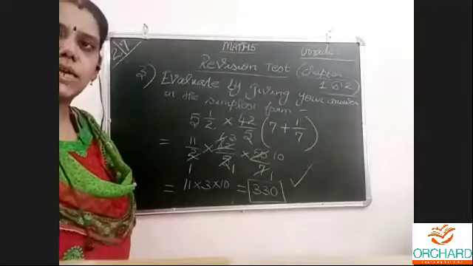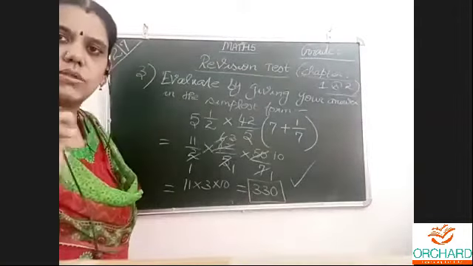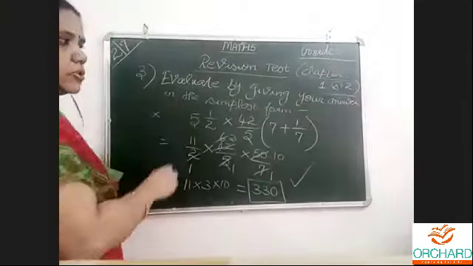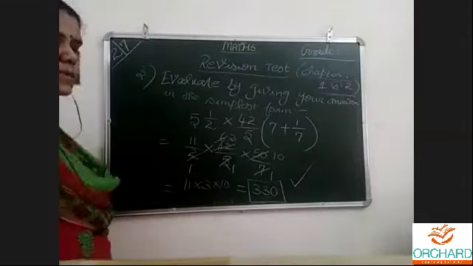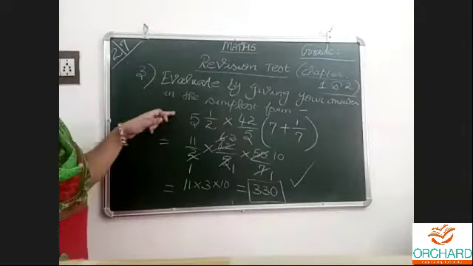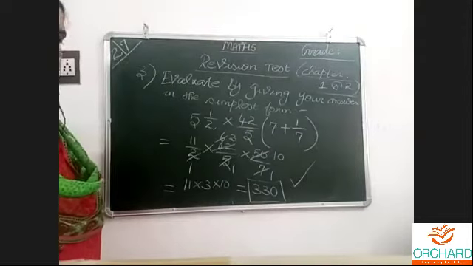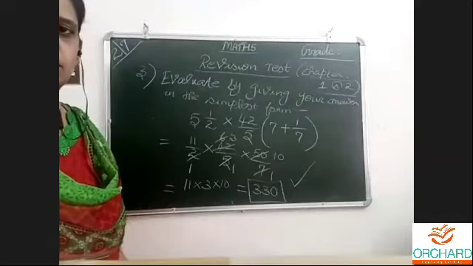Where there are mistakes, put a wrong mark with your pencil and do the correct process right there. After writing wrong, do the correct process. I have shown it in 1 step, 2 steps. This is the question. Copy down the 2 steps so that it will be easy for you if I give it in the cycle test.